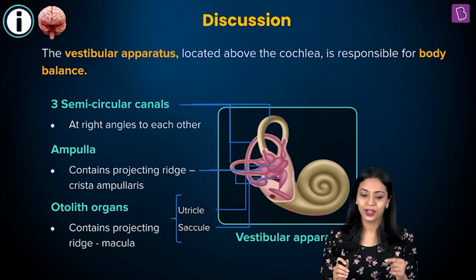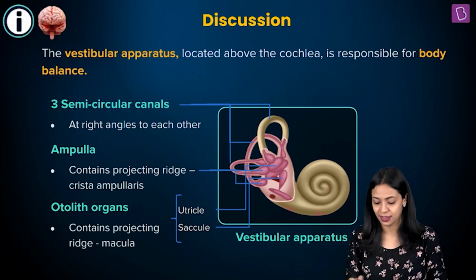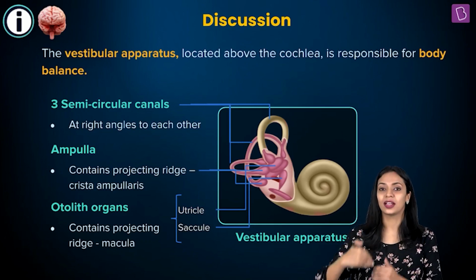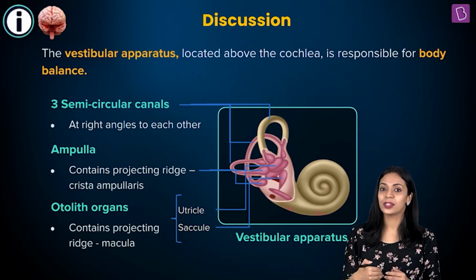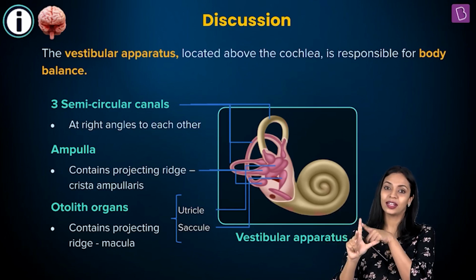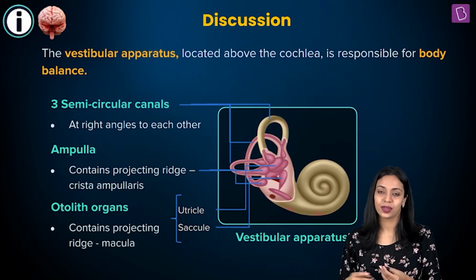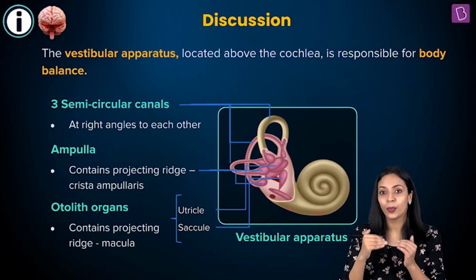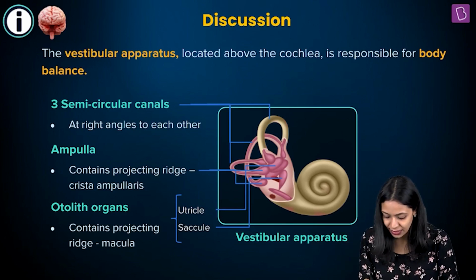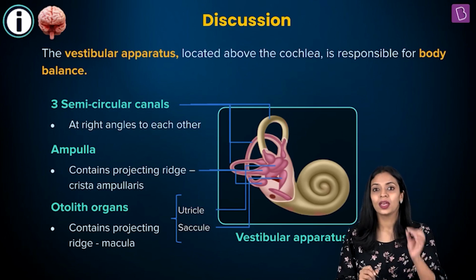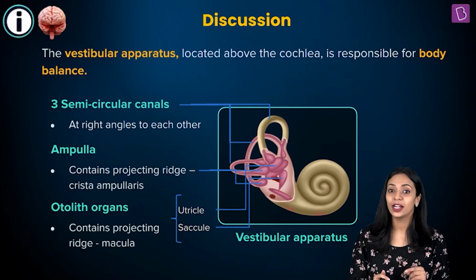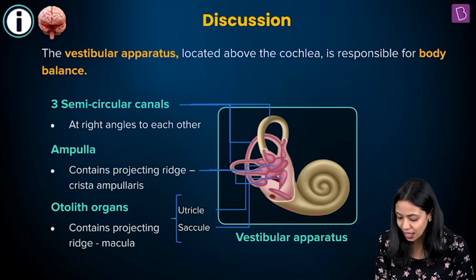The vestibular apparatus consists of three semicircular canals. As you can see here, there's 1, 2, and 3. Three semicircular canals present. These three semicircular canals are present at right angles to each other. Okay. So at the bottom or the base of these three semicircular canals, you can see a swelling of sorts. This is known as the ampulla. At the ampulla, you can find a ridge that is projecting outward, and that is known as crista ampullaris.